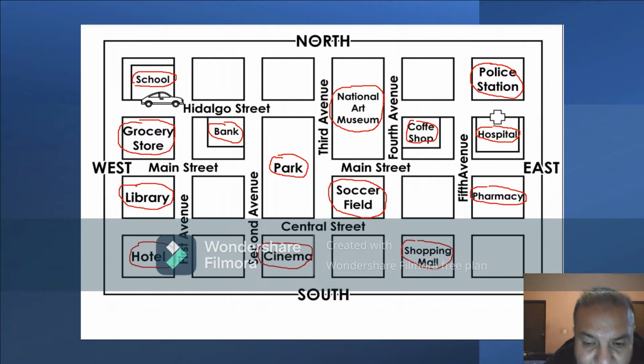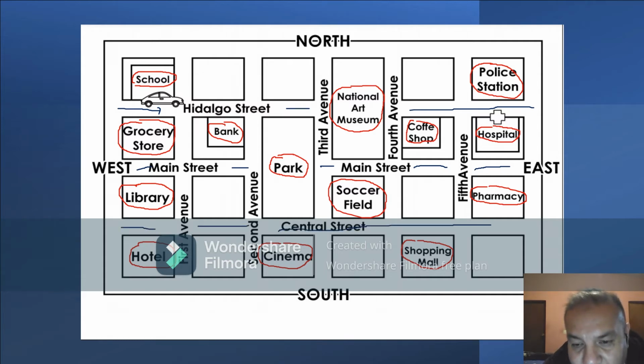You can notice also this map is composed of streets. We have the Hidalgo Street all the way. All this is Hidalgo Street. We also have the main street right here. This is Main Street, que son calles. And we have the Central Street right here. This is the Central Street all the way.